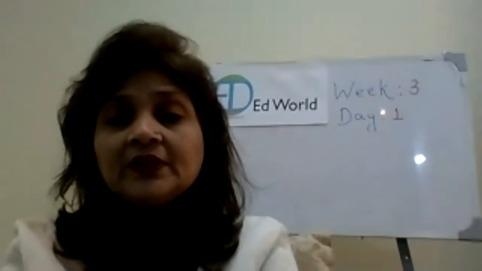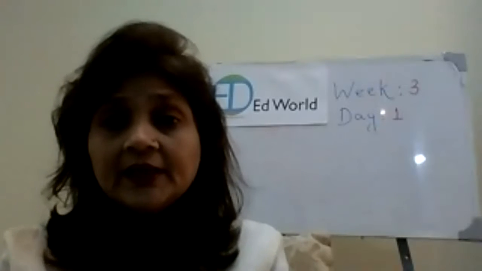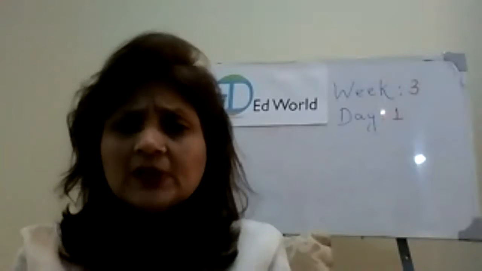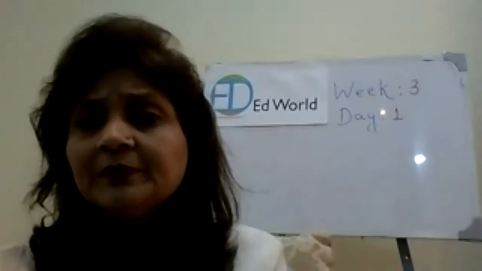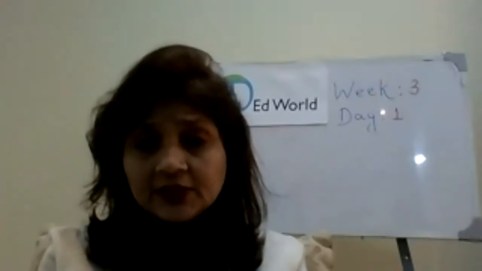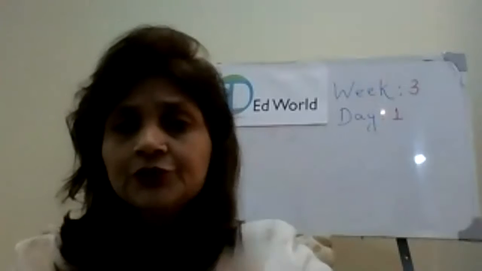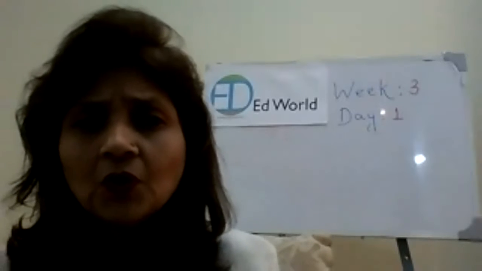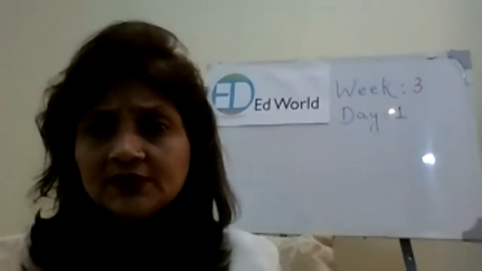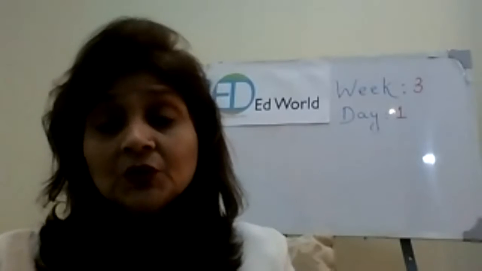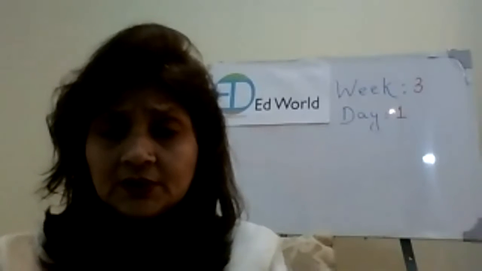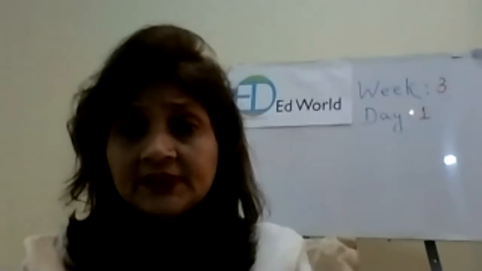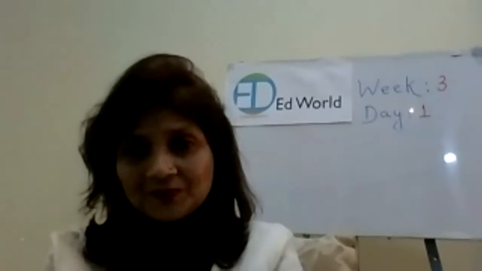Right. Now tell me one thing, children. The area where you live, what type of weather do you have? Mostly you people are living in Islamabad, right? So right now, what type of weather do you have? Is it very warm or is it very cold? It's very cold, right? So what do you do when it's very cold? Yes, you wear warm clothes.